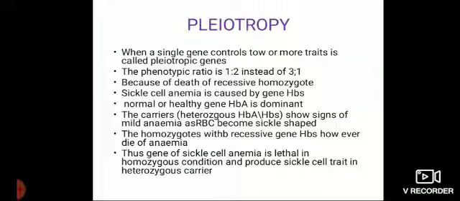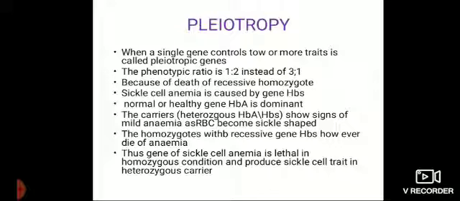Sickle cell anemia is caused in the pure recessive condition. The heterozygous condition becomes the carrier. HBB is normal, HBS is a carrier, and S is the sickle cell anemia gene. So in the pure S condition, you will get sickle cell anemia.